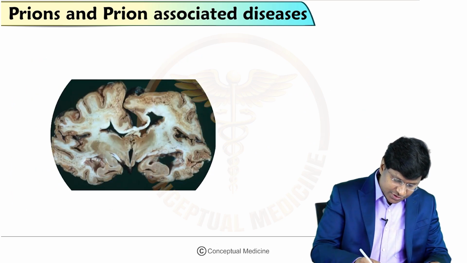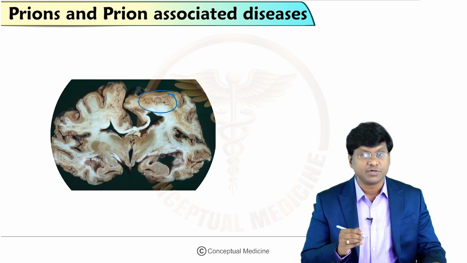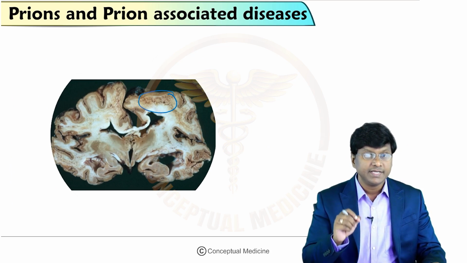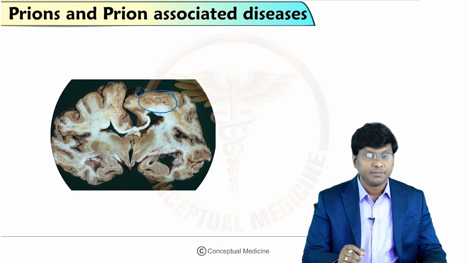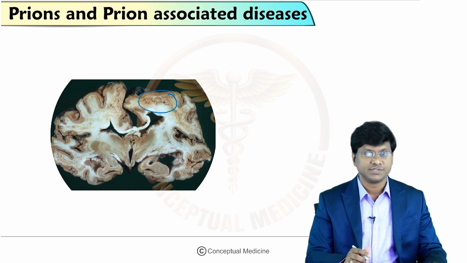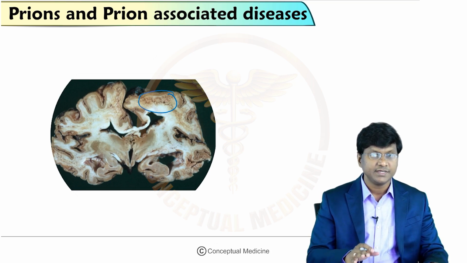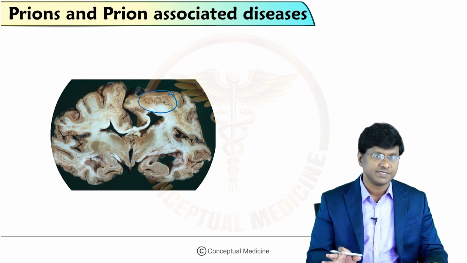And these are the spongiform changes. So what are the spongiform changes? I told you, small, round or oval empty spaces within the brain, that is what spongiform changes are. So they have neurodegeneration and spongiform changes, and these spongiform changes are defined as small, round or oval empty spaces.